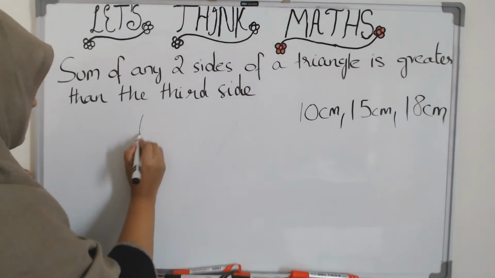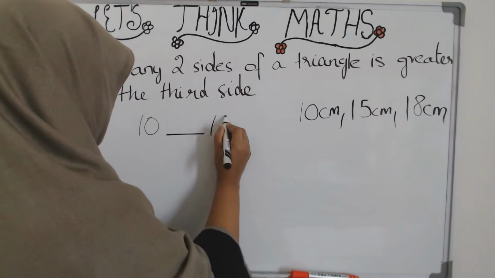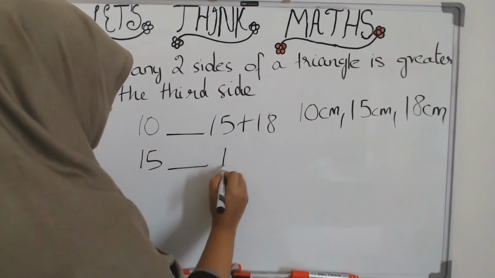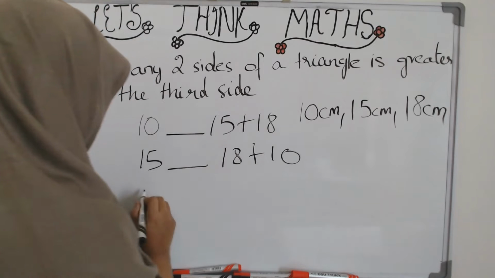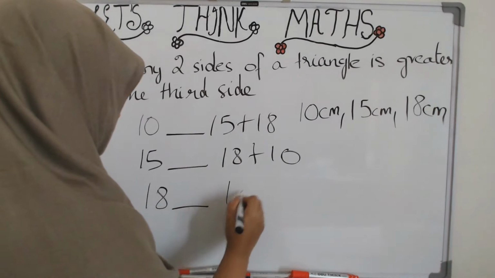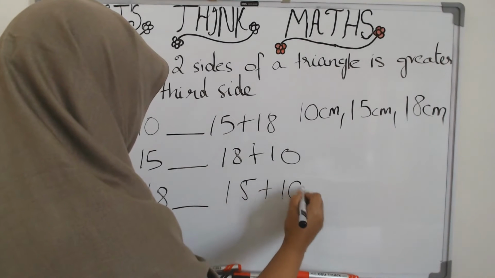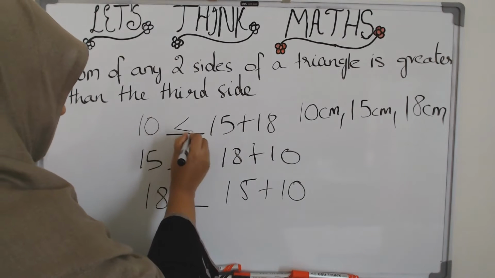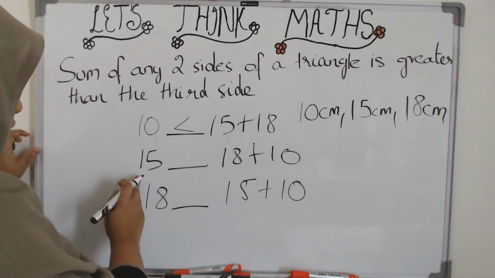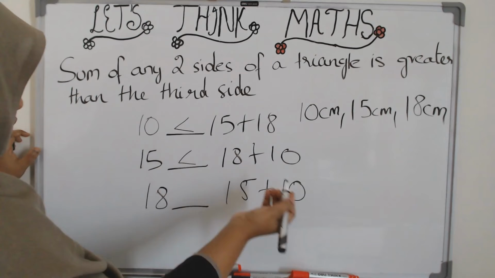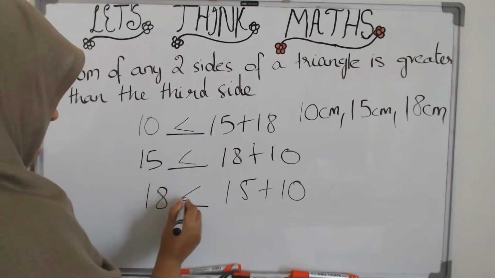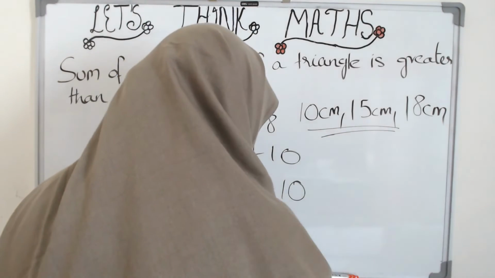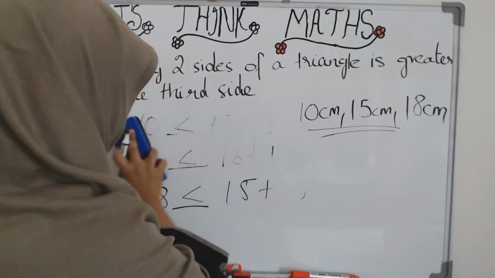Let us check out. So now we can see that 10 is clearly less than 33, 15 is clearly less than 28 and 18 less than 25. So these three line segments will form a triangle.